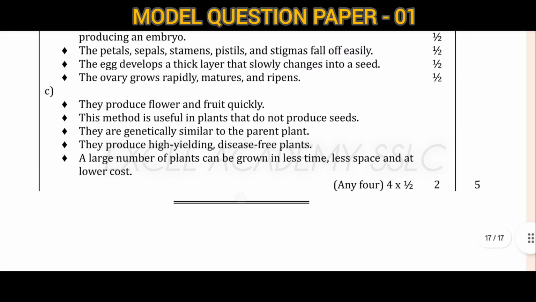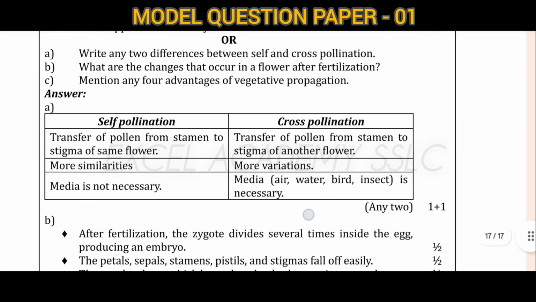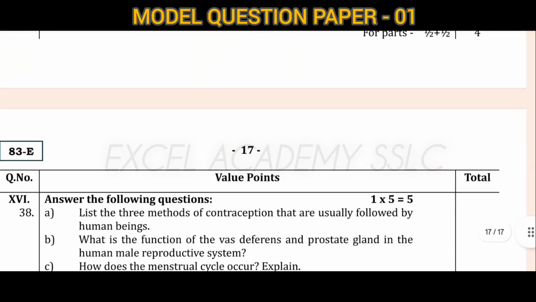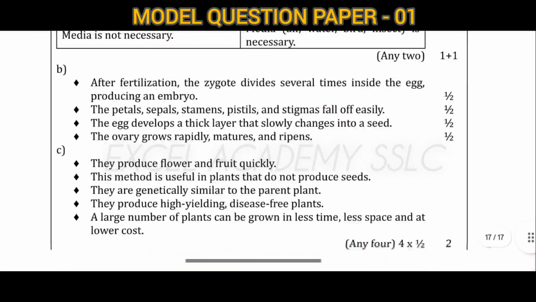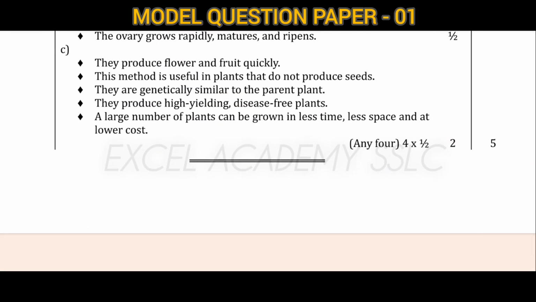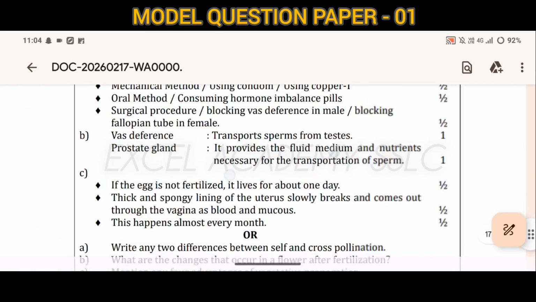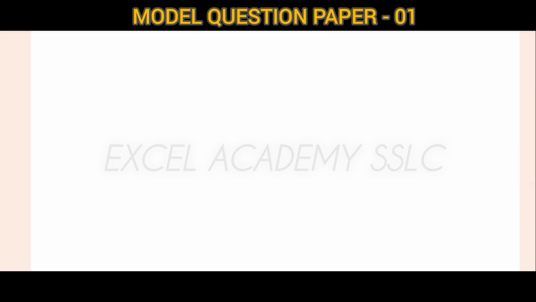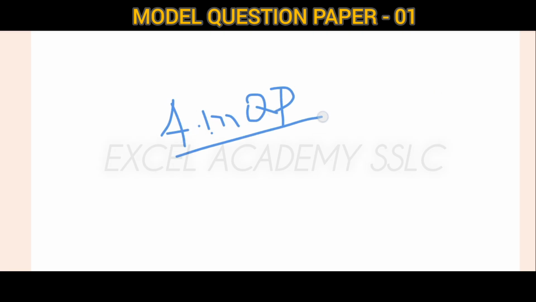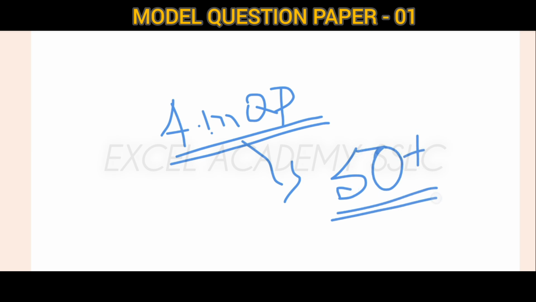These questions are 2 marks. That's why this is a 5 mark question. You can answer any one of the questions from this. This is model question paper 1. Please practice this model paper. I am going to tell you, please solve 4 model question papers. If you solve these 4 model question papers, you can easily score 50 plus, because except these questions you can't get any other question in your final exams.